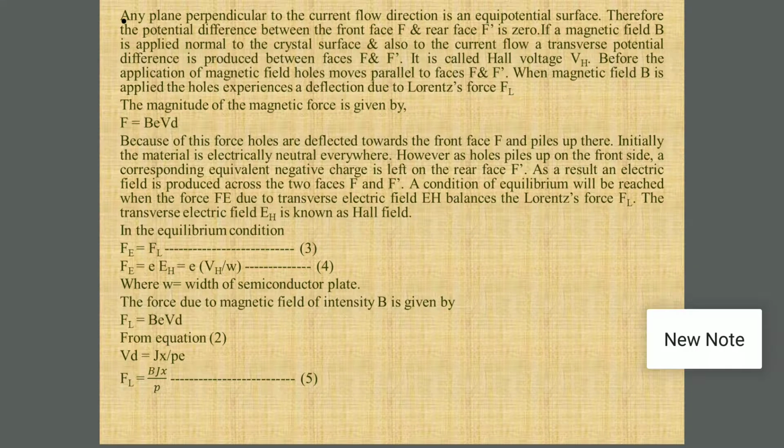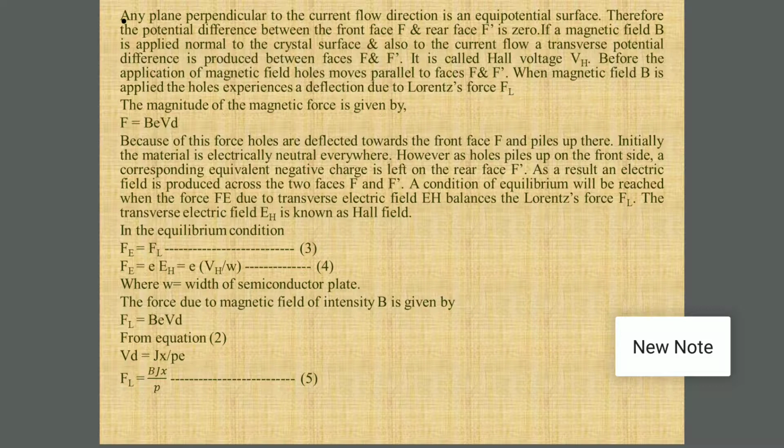Now we introduce the magnetic field. If a magnetic field B is applied normal to the crystal surface and also to the current flow, a transverse potential difference is produced between the front face and rear face, F and F dash, which is called the Hall voltage VH.